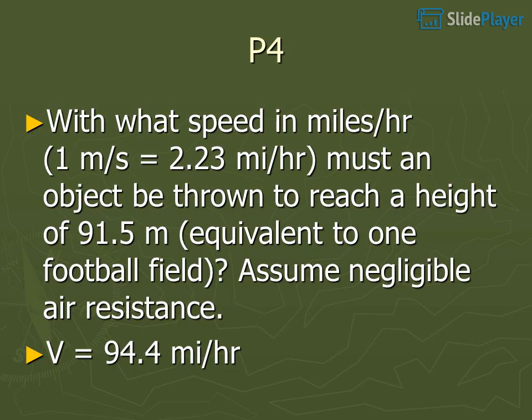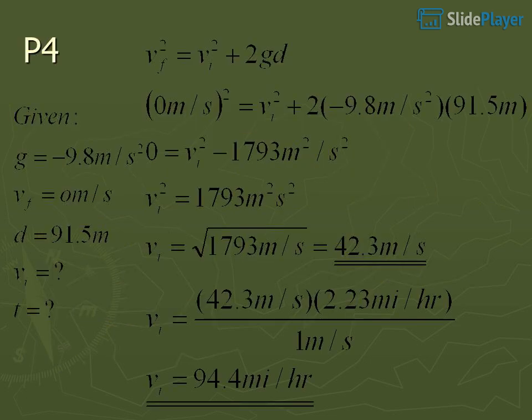P4. With what speed in miles per hour (1 meter per second equals 2.23 miles per hour) must an object be thrown to reach a height of 91.5 meters, equivalent to 1 football field? Assume negligible air resistance. V equals 94.4 miles per hour.